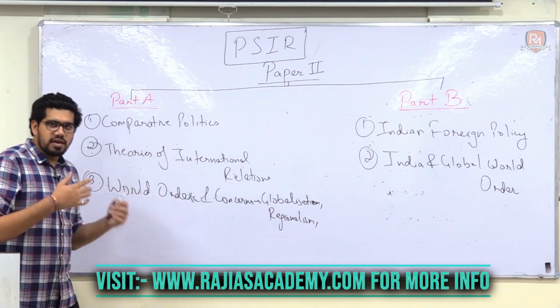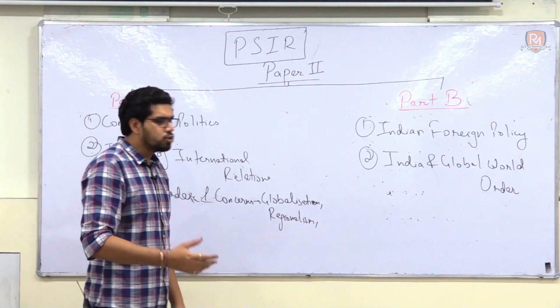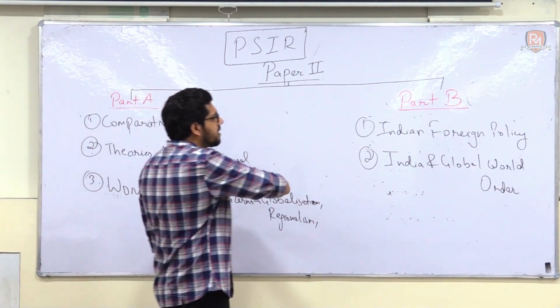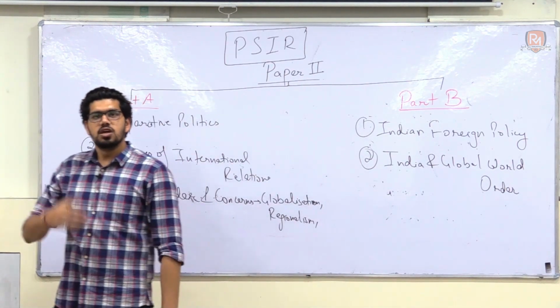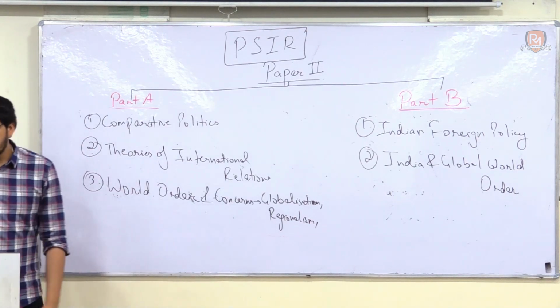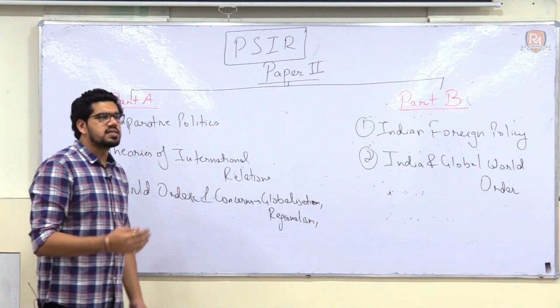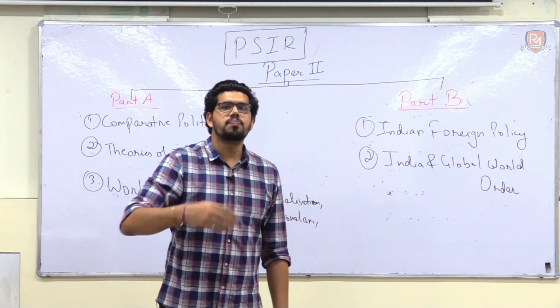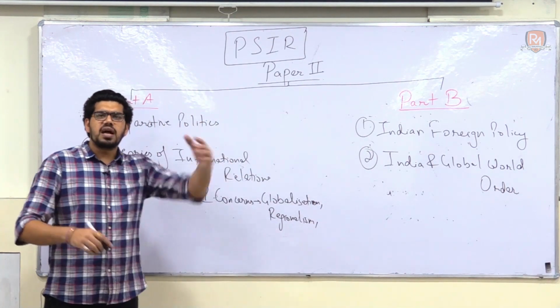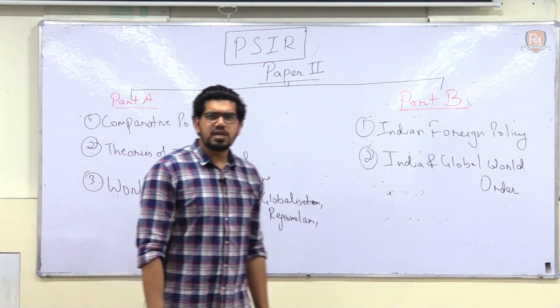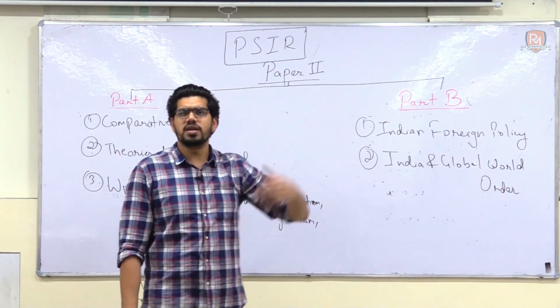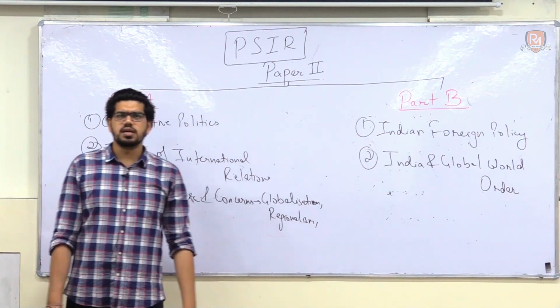When you are well versed with that Bible, the newspaper, you can plunge into any of these topics. For example, in comparative politics, we can understand how we can compare the party system in India and the party system in the UK, or the pressure group movement in India and in some other country, for example the USA.